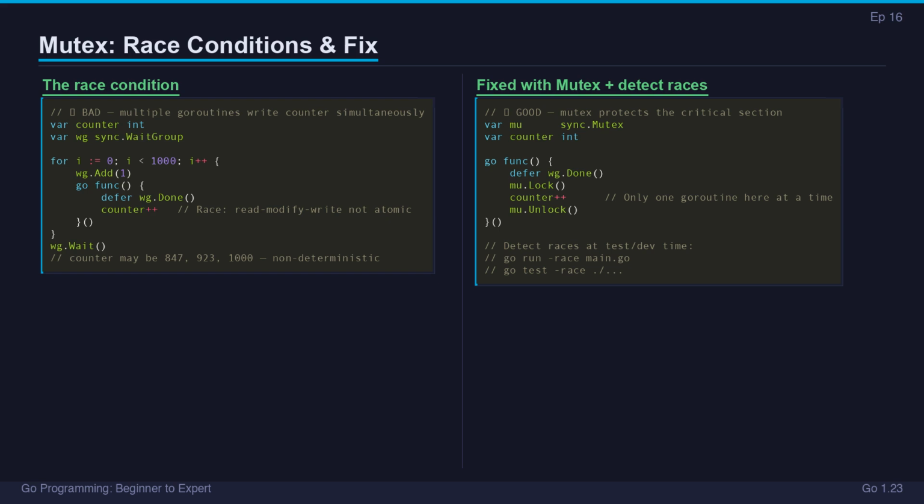Go ships a built-in race detector. Run go run -race or go test -race and the runtime instruments memory accesses to detect concurrent reads and writes. It catches races that don't crash but produce wrong results. Use it in CI, it has no false positives and finds real bugs.